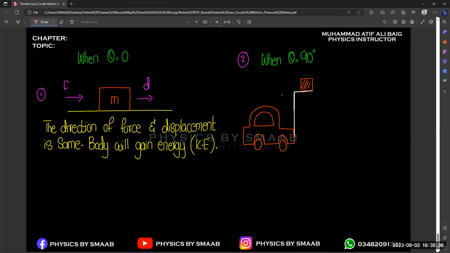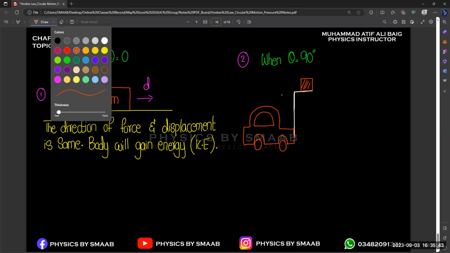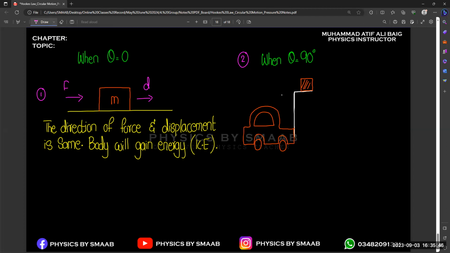So basically, when we try to lift that object, the main purpose of the crane is to lift that object, right? The weight of the object is acting in downward direction, and the normal reaction will be opposite. So the force is acting opposite to the weight. The main purpose of the crane over here is first to balance the force of the weight. So both are in opposite direction.